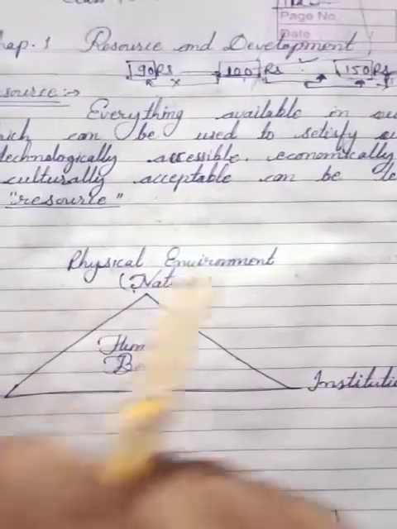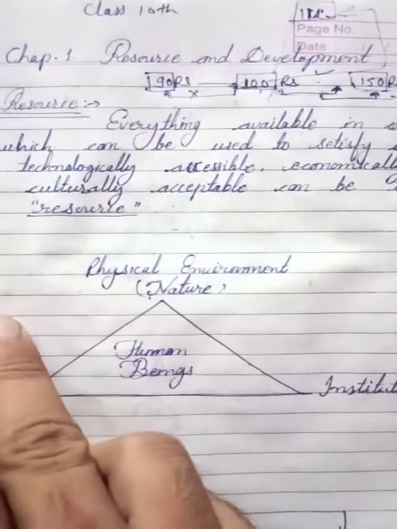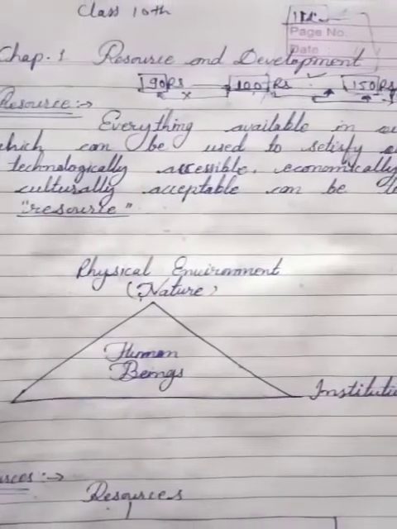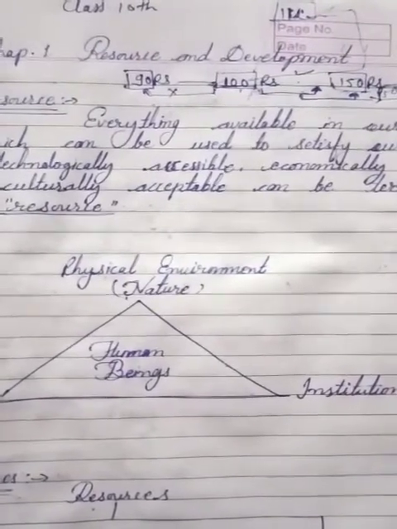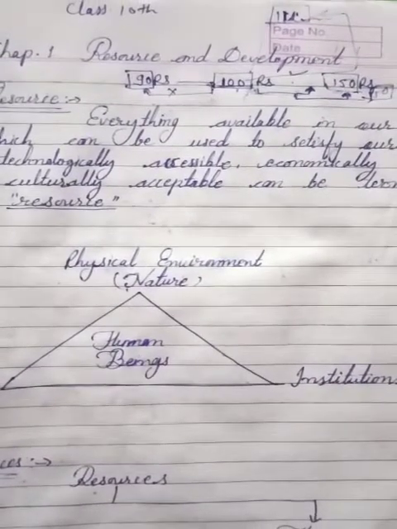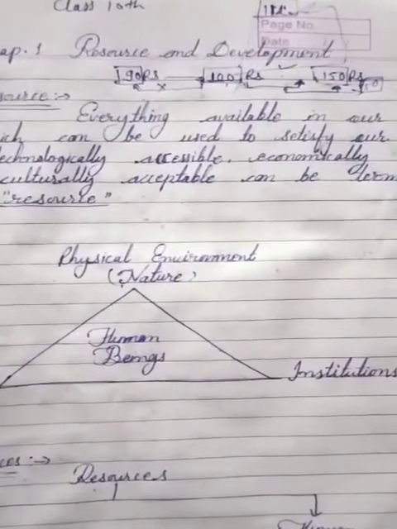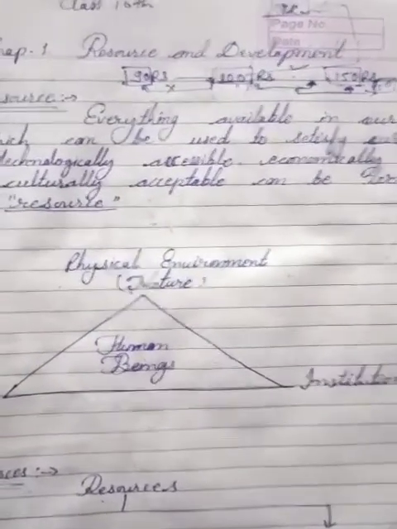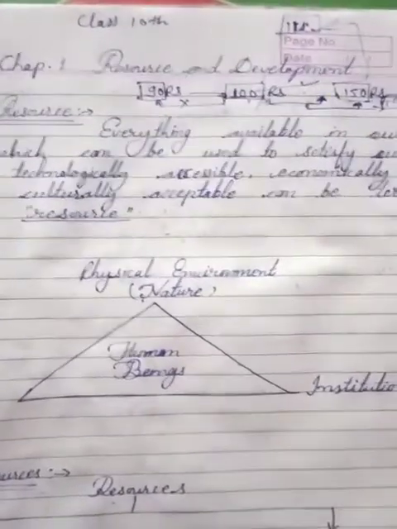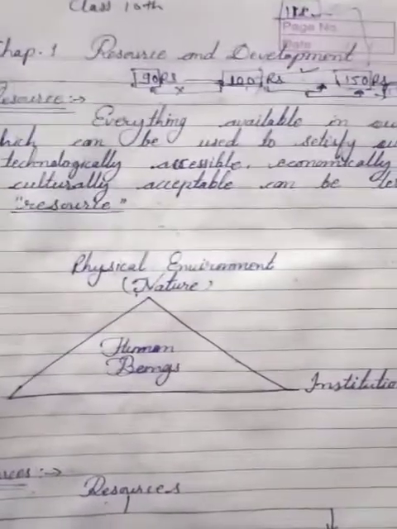Now, if the thing is able to be changed technically, it is economically feasible and culturally acceptable, all those things are known as resources. It means we can say in short, in other words, that all those things which come into use by human beings are known as resources.